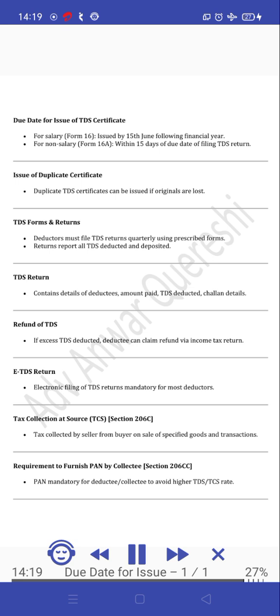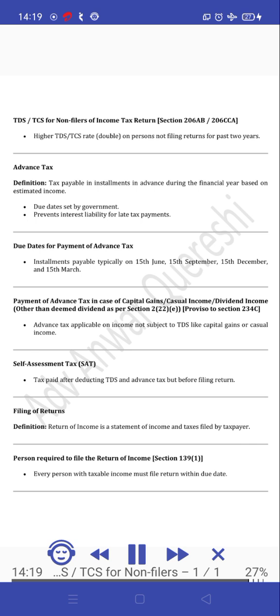Tax collection at source. TCS, Section 206C. Tax collected by seller from buyer on sale of specified goods and transactions. Requirement to furnish PAN by collectee. Section 206CC. PAN mandatory for deductee and collectee to avoid higher TDS/TCS rate. TDS/TCS for non-filers of income tax return. Section 206AB, 206CCA. Higher TDS/TCS rate, double, on persons not filing returns for past 2 years.